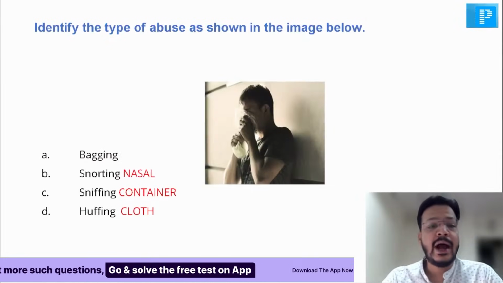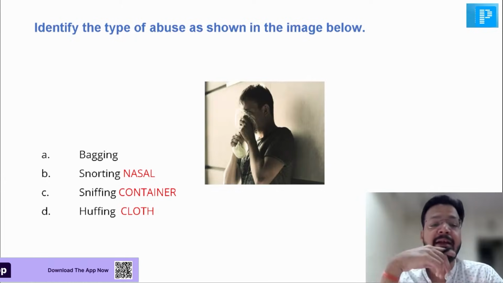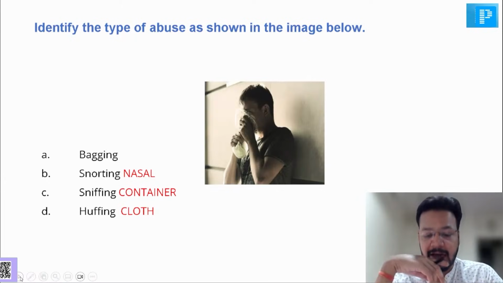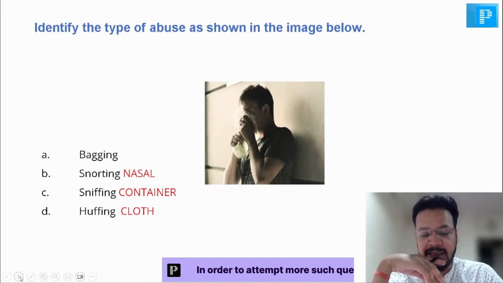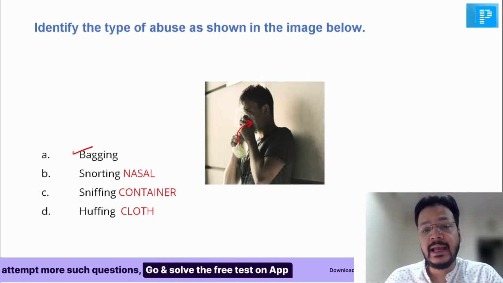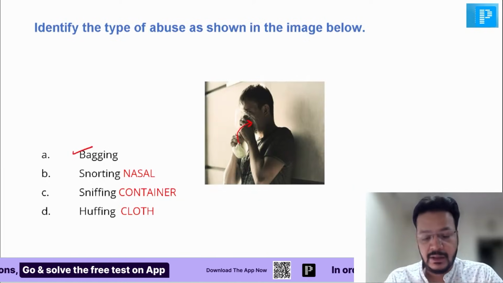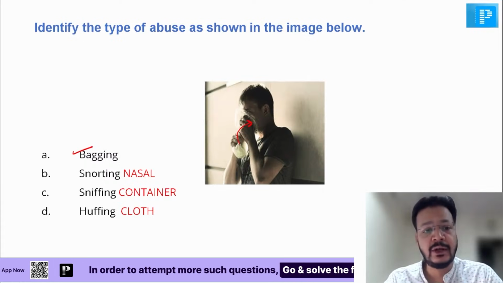Right? Now identify the type of abuse shown in the image. Anyone? Bagging, snorting, sniffing, huffing. Tell me, dear. Yes. What is this? Identify the type of abuse shown in the image. Yes, it is bagging, because the person is using a bag to inhale something. The person is using a plastic bag to inhale something. This is known as bagging.